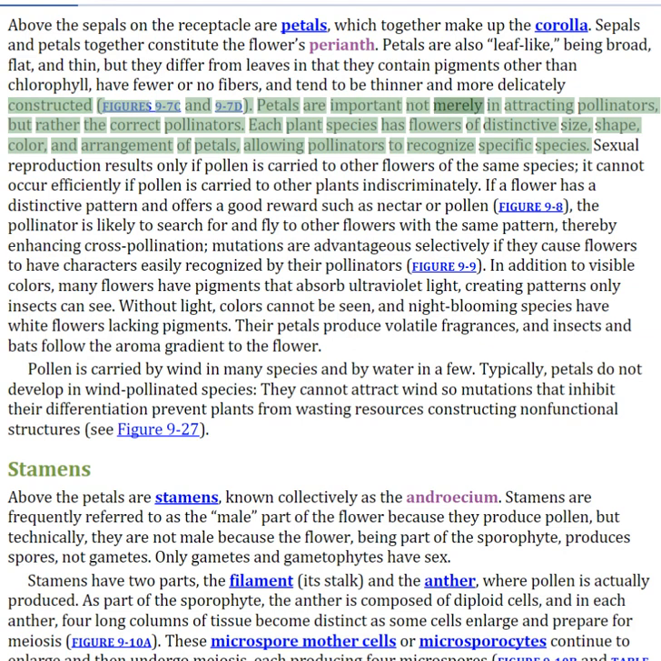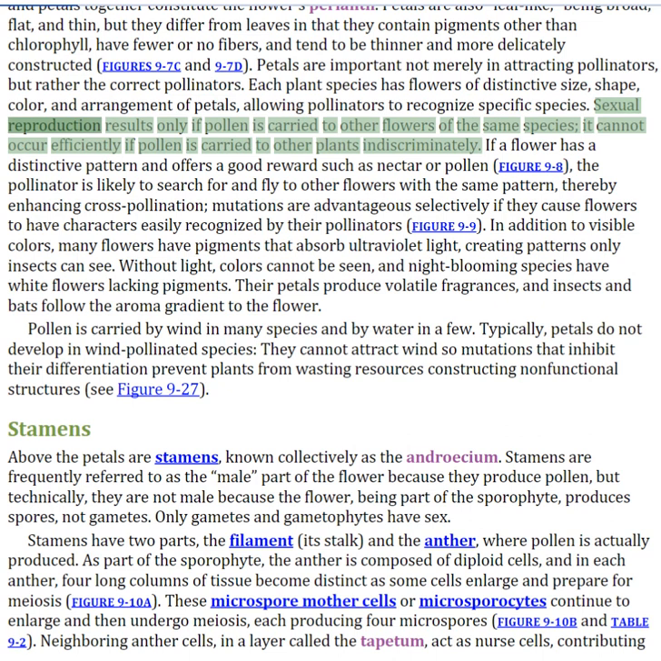Petals are important not merely in attracting pollinators, but rather the correct pollinators. Each plant species has flowers of distinctive size, shape, color, and arrangement of petals, allowing pollinators to recognize specific species. Sexual reproduction results only if pollen is carried to other flowers of the same species. It cannot occur efficiently if pollen is carried to other plants indiscriminately.